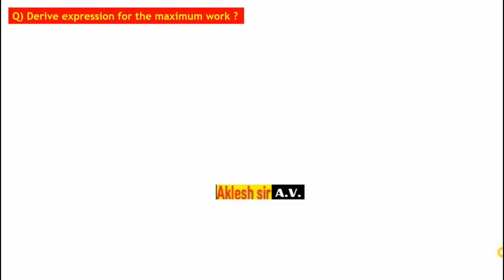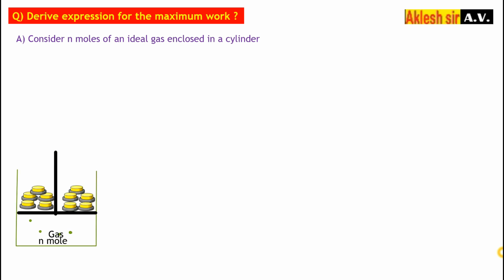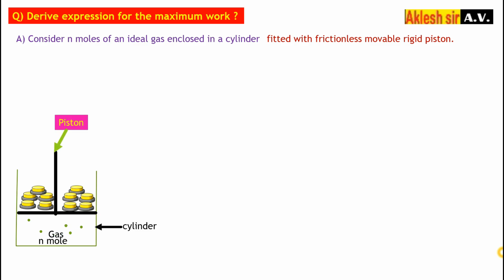So the derivation question is, derive an expression for maximum work done. Consider n moles of an ideal gas enclosed in a cylinder. This is the n mole of gas which is enclosed in a cylinder, fitted with a frictionless movable piston. This is the piston, which is frictionless. It can expand and contract very easily without any friction.